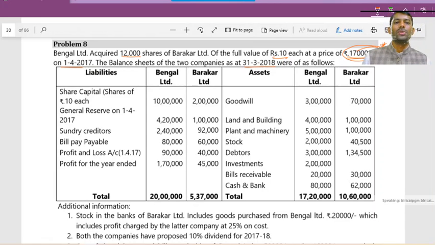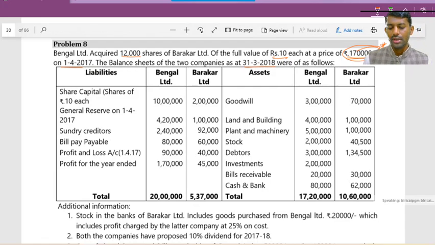Whatever reserves and surplus are there, intercompany dealings and so on may be post-acquisition treatments. But goodwill and the like are computed on the date of acquisition, only once, not every year. Only on the date of acquisition we will recognize the goodwill or capital reserve. Thereafter, if goodwill is there, at every year end, as per Ind AS 36, it will be tested for impairment. If capital reserve is there, we will add it to the equity, that is other reserves, and carry it in the balance sheet.